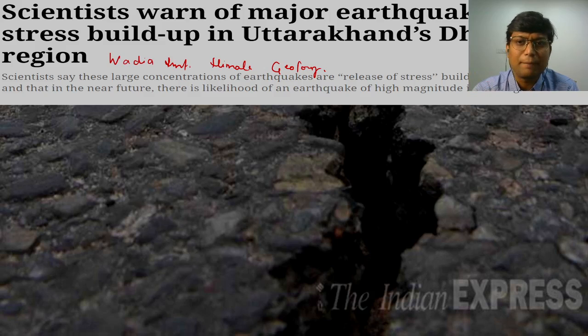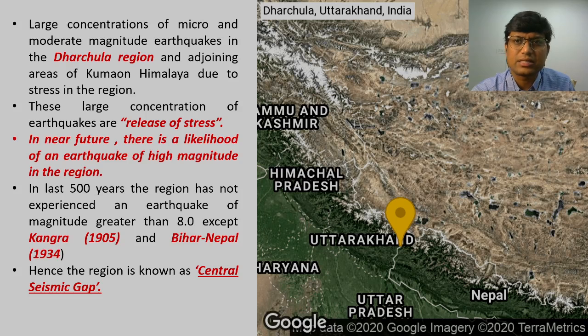So when we are saying a major earthquake, that major earthquake has a magnitude of more than or around 8. Wherever we say that there is a major earthquake, its magnitude is 8 or more, right? So we will see what that study suggested. That study says that there is a large concentration of micro and moderate magnitude earthquakes in the Dharchula region. So let us locate the Dharchula region.